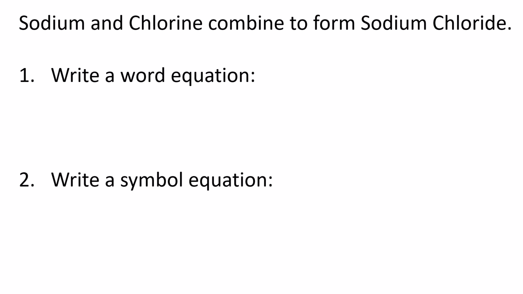Sometimes your teacher might ask you to write a word equation. Sometimes they will ask you to write a symbol equation, and sometimes they'll ask you to balance a chemical equation. I'm going to do all 3 of them so you get an idea of where we're going. So here's the blurb or the question that you get in a test. Let's say sodium and chlorine combine to form sodium chloride. Great. We know sodium, we know chlorine, they are both on the periodic table, and we can understand what sodium chloride is because we know how to crisscross, we know how to write formulas.